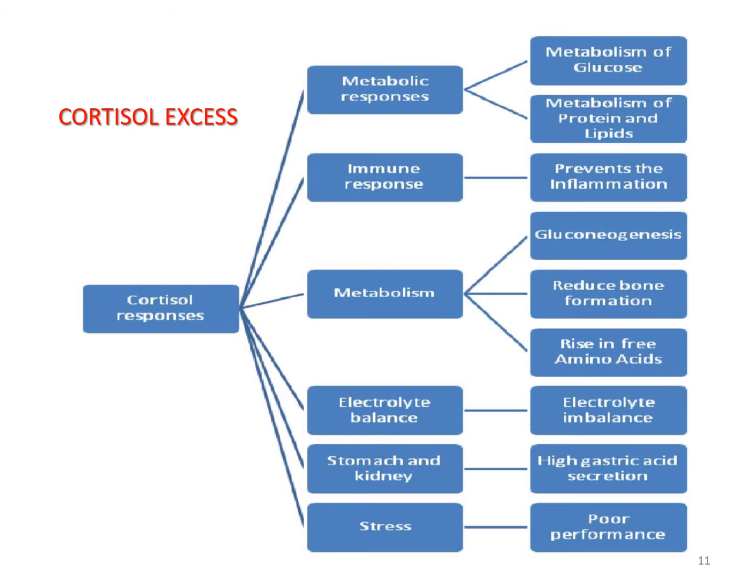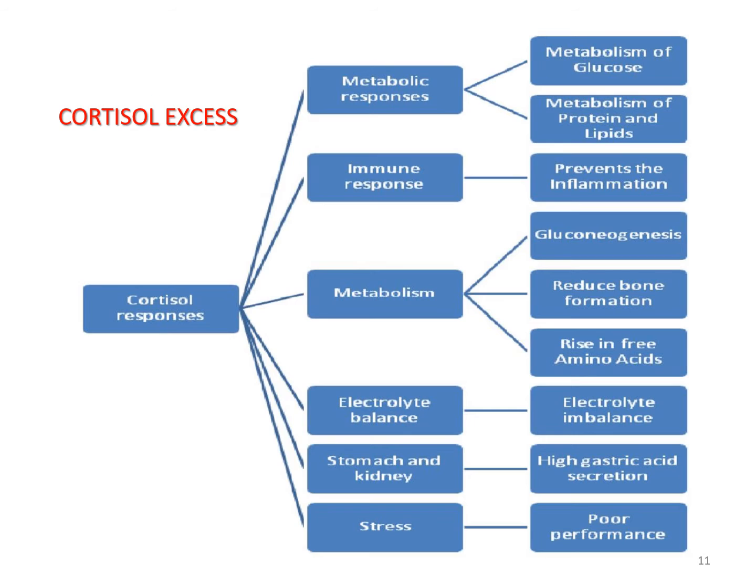It prevents the inflammation, so there may be delayed wound healing. There is neoglucogenesis also, and reduced bone formation, so there might be osteoporosis and brittle bone. There is rise in the free amino acid in the blood, and electrolyte imbalance, with more and more sodium, and so more and more water in the blood, and there is hypertension and hypokalemia.